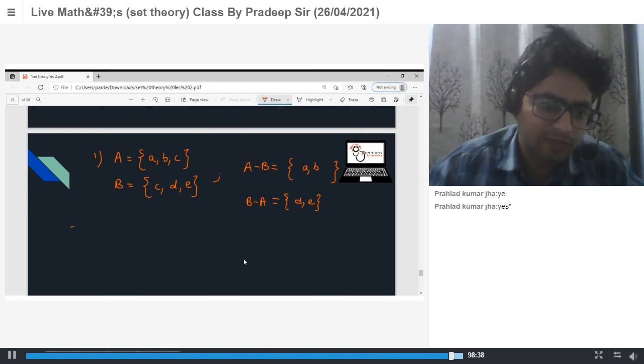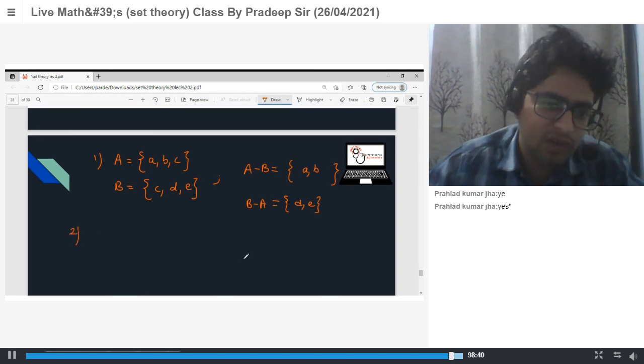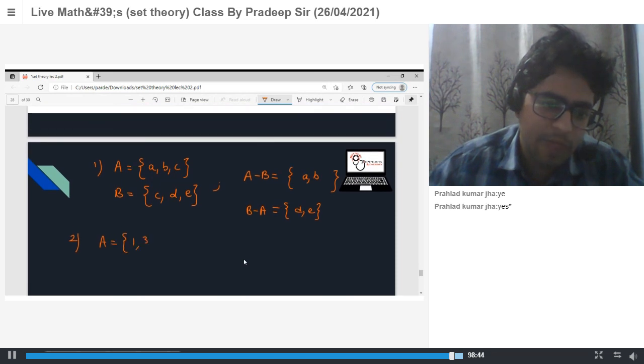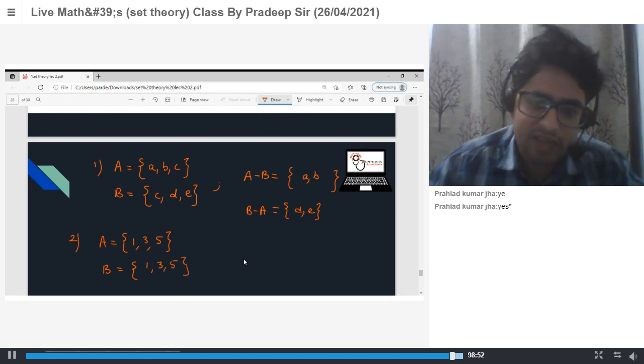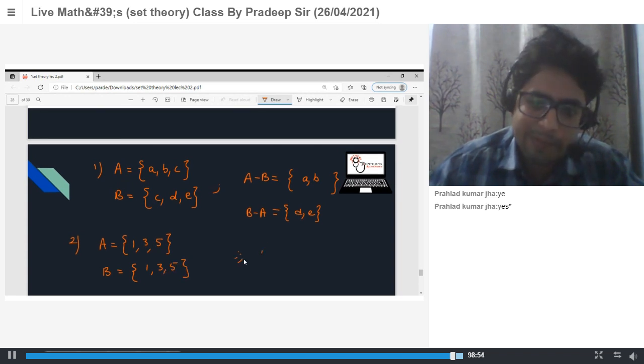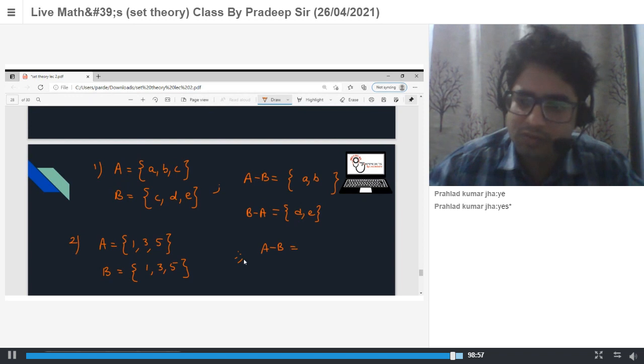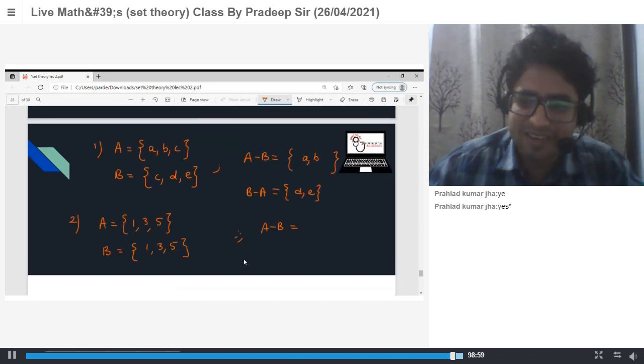Second, A is equal to {1, 3, 5} and B is equal to {1, 3, 5}. So what is A minus B? Sir, nothing. Empty set. Yes, empty set. So B minus A is also an empty set.